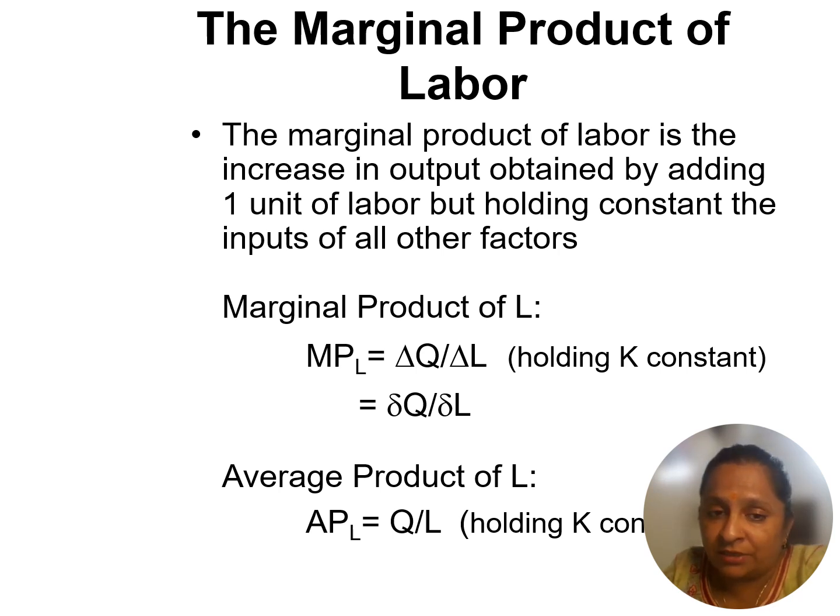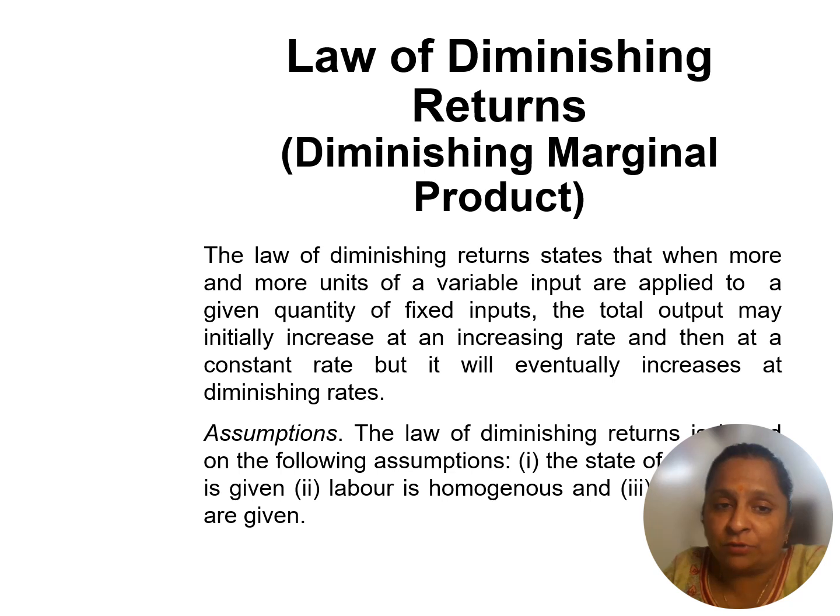L means if I change the number of labor, what is the derivative change. That addition is called the marginal product. Average is the total output divided by the labor. That is called the average productivity.